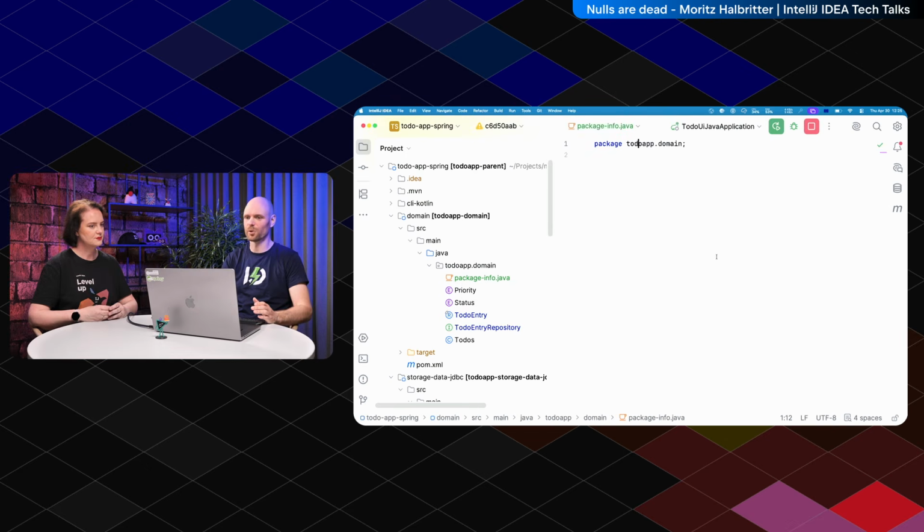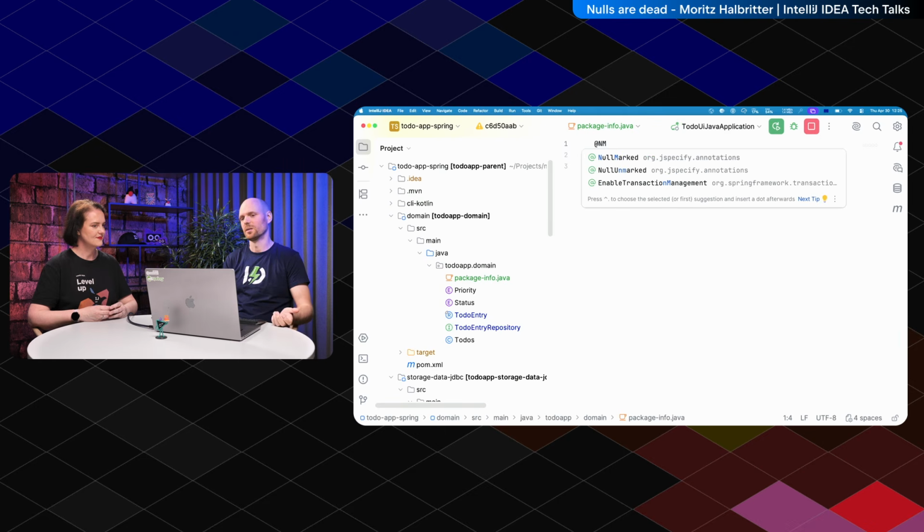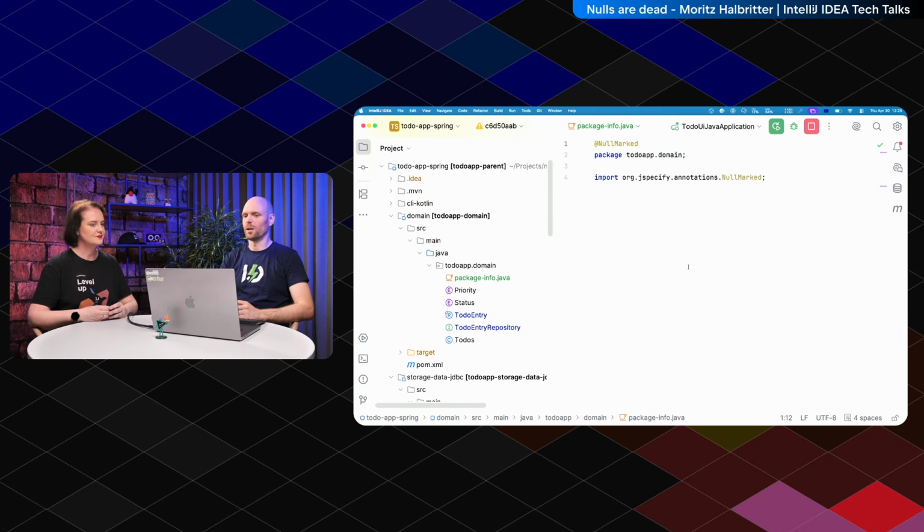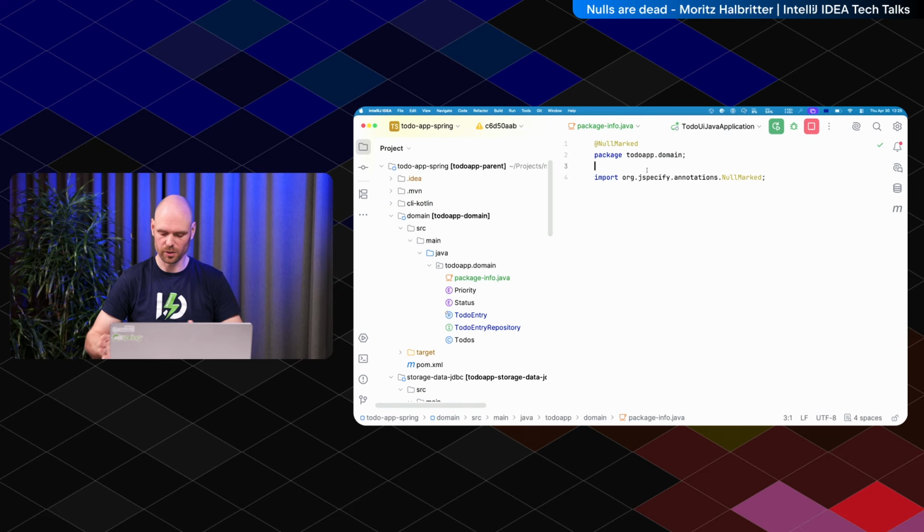Yes. So I'm not sure if you are familiar with package-info, but in package-info you can put, for example, Javadoc for packages, but you can also annotate this thingy. So NullMarked, okay? Right. And what NullMarked does is, it's a bit like Kotlin. If you know the Kotlin type system, it has those pesky platform types.